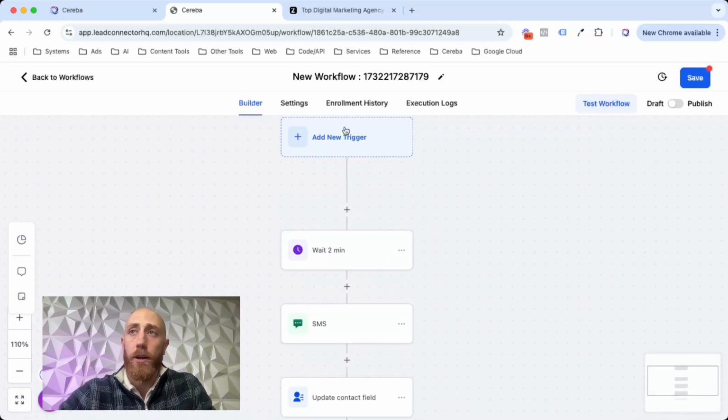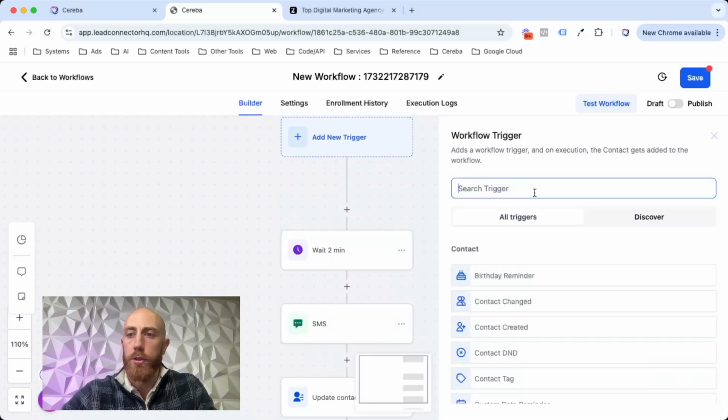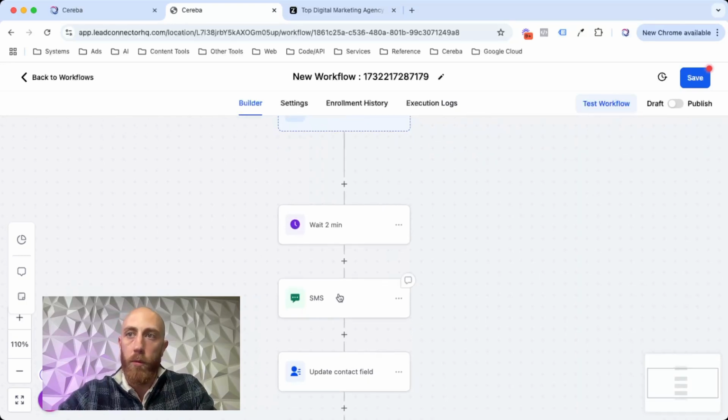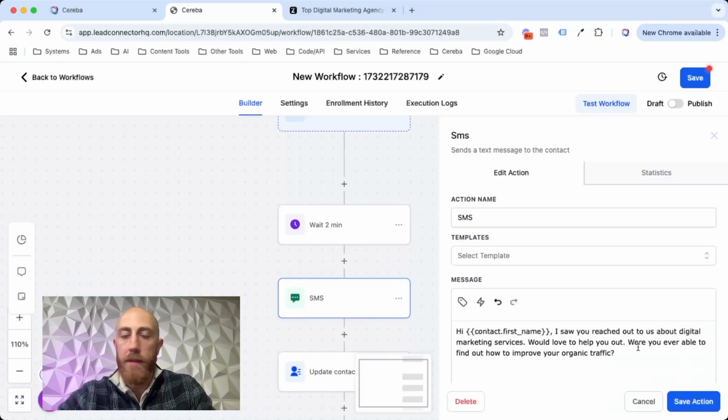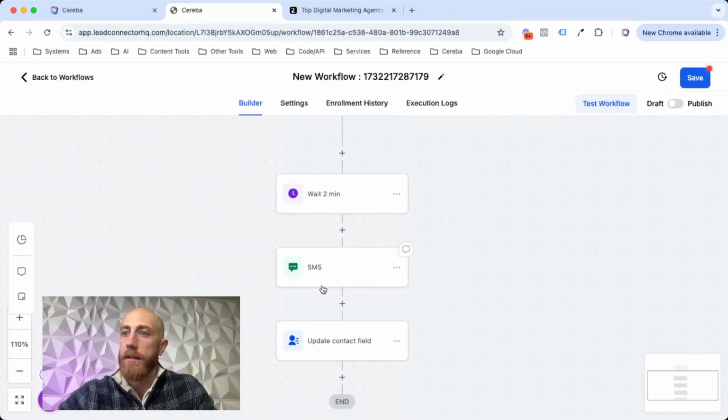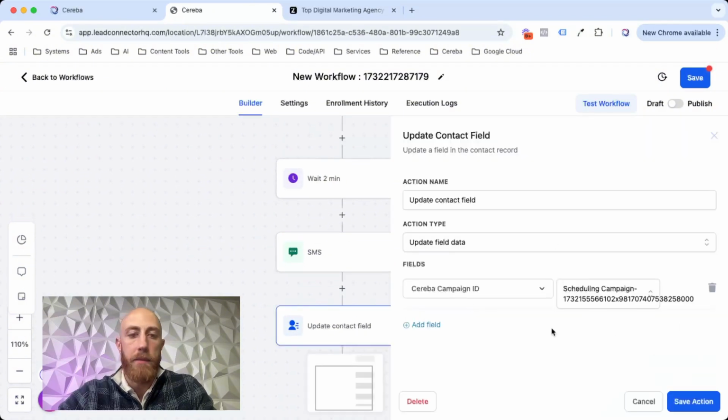I could put anything in here. I could put my survey at the top, the survey or form that they use to fill everything out and launch a campaign. I could put another workflow that pushes them in here afterwards. I could just go to my contacts in HighLevel, grab a list of contacts, check everybody, and drop them into this campaign. Those people will receive the first outreach message from HighLevel, and then we'll add them to the Cereba campaign. So all those contacts will be part of that Cereba campaign.